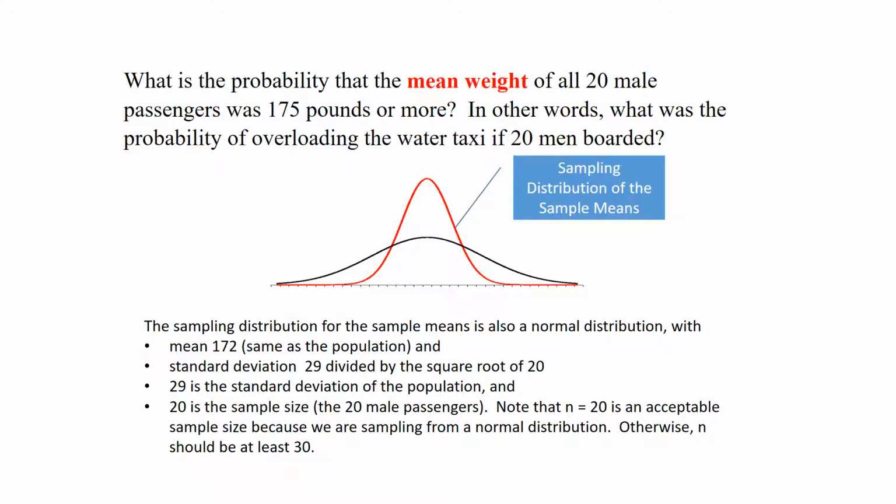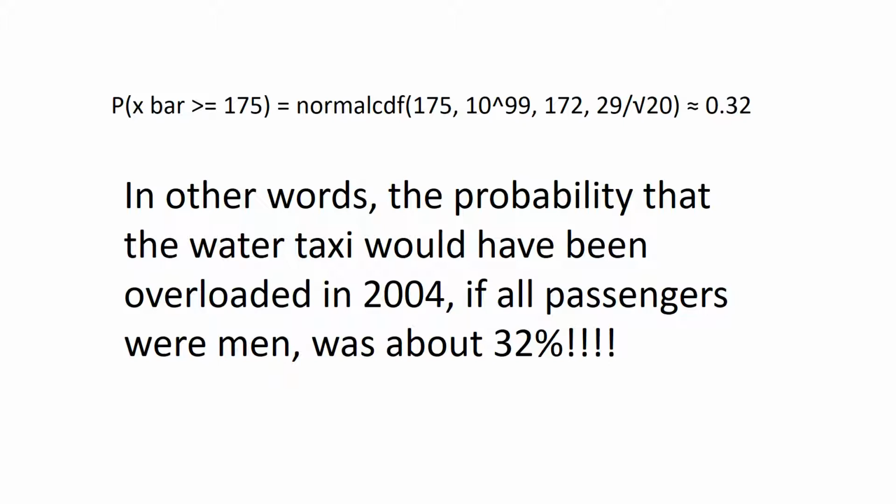So now, what is that probability that the mean weight of all 20 passengers was 175 or more? And remember, that tells us that the total weight, 175 times the 20 passengers, would be 3,500 pounds or more, and overload that water taxi. So pop that into your calculator.